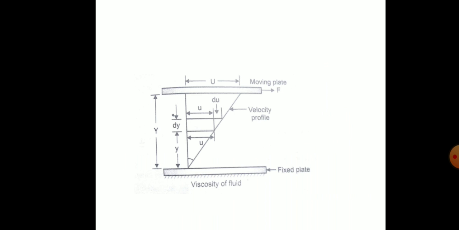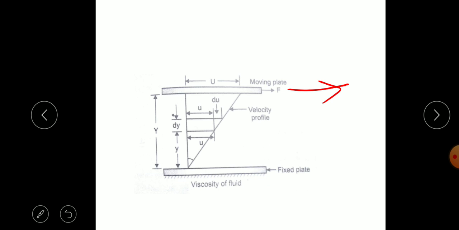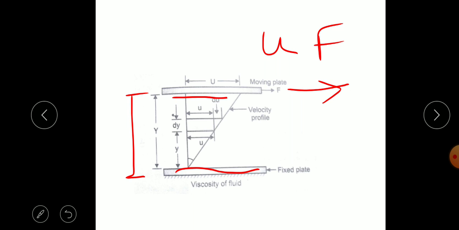Next, we have an expression for the viscosity. Now we consider here a top plate, that is a moving plate, and one stationary or fixed plate. The top plate is moving with velocity u, and a force is applied to it. Because of the force, it is moving in the right direction. y is the distance between these two plates.